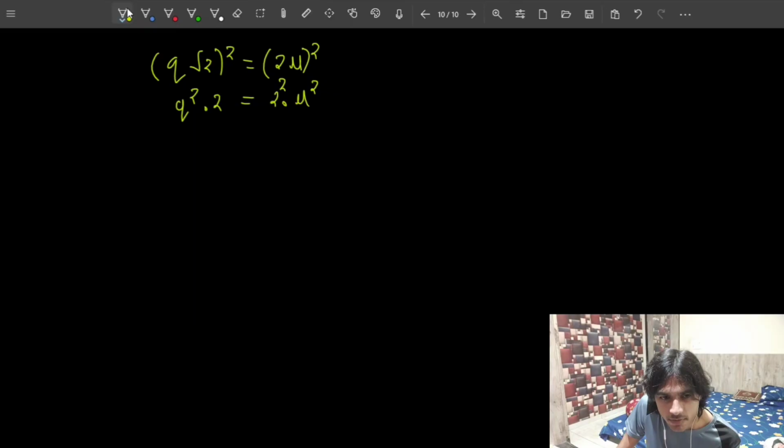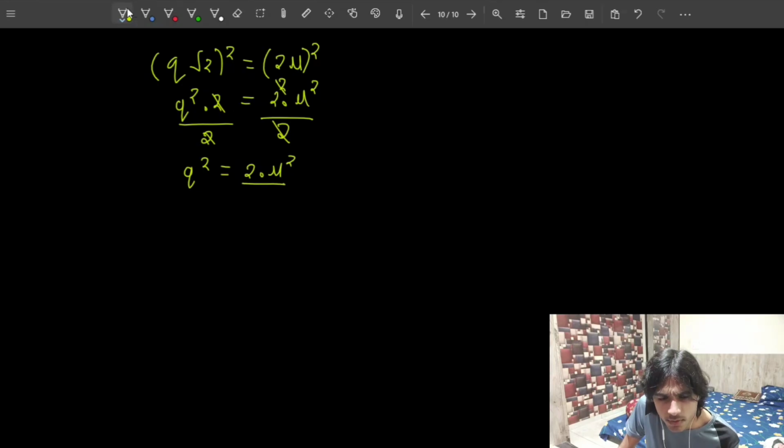Now this number is divisible by 2, because if I divide by 2, I'm going to get q square, which is a natural number. So this is divisible by 2. Because this is equal to this, this number must be divisible by 2, which is true, right? Now I'm going to get q square equals 2 times u square.